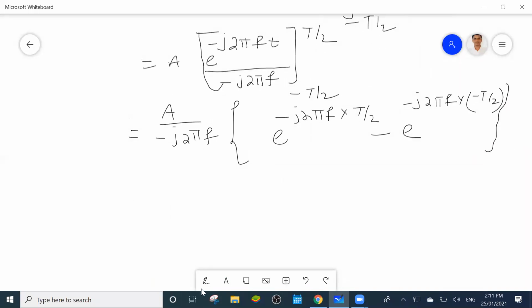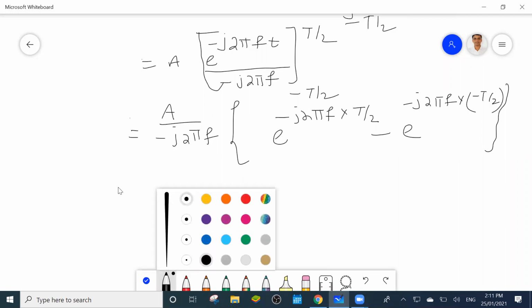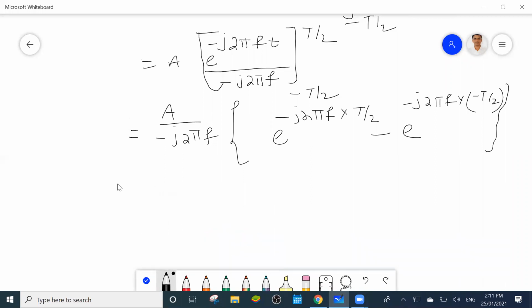Now you can write this one equal to A by 2j into pi f.